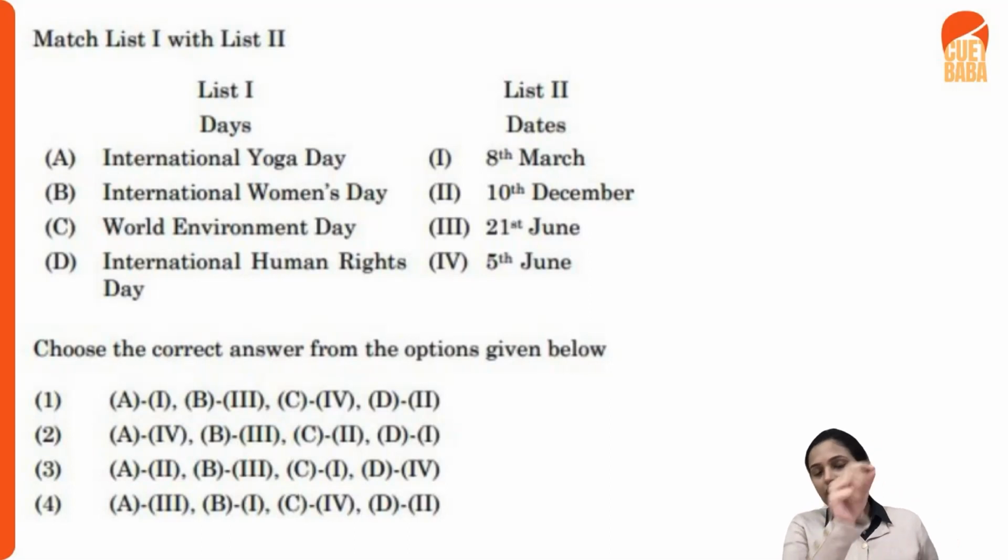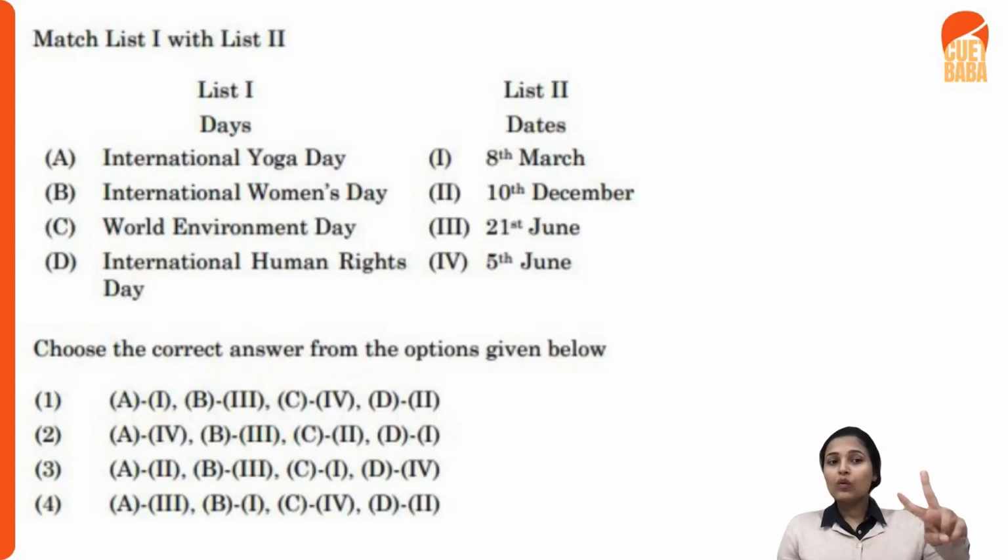So here, in four of these options, you do know about International Human Rights Day, and you know about International Women's Day. When does International Human Rights Day fall? It falls on 10th of December. So here you can mark this answer: in your D1, we have this second one, right?